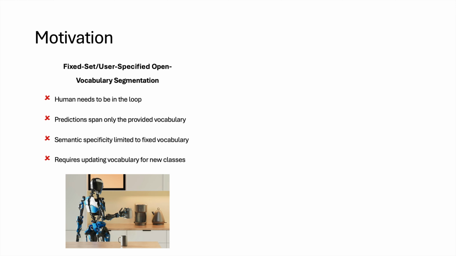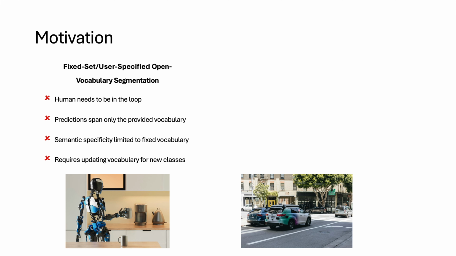To give an example, imagine a kitchen robot that needs to distinguish a large variety of tools and ingredients when cooking a recipe. It is undesirable to require a human-provided prompt for every grasp or to relabel a dataset and retrain the segmentation method every time a new recipe contains a new tool or ingredient. Likewise, in autonomous driving, we want the car to be able to recognize all potential objects it might ever encounter on the road that could cause a dangerous situation.